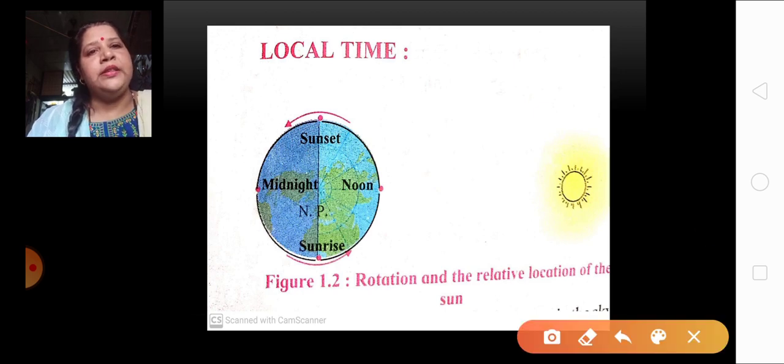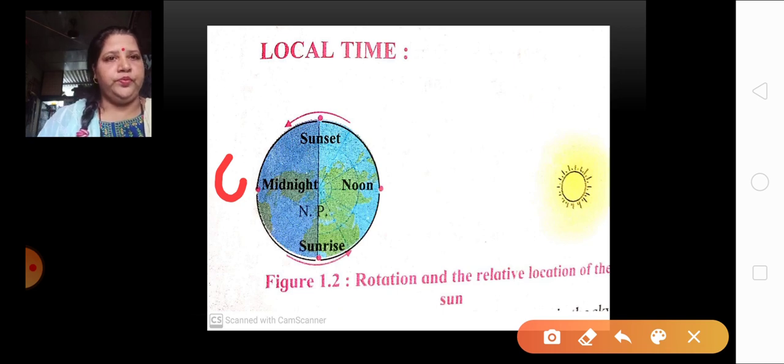Suppose I give you one example. If I place the alphabet C over here, suppose I ask you what is the local time at C? Yes, it is midnight at the point C. Understood? Everyone has understood? Okay.